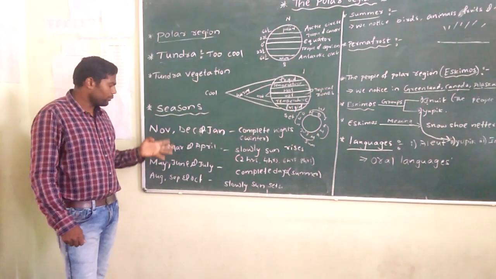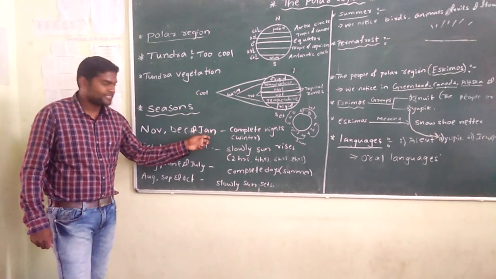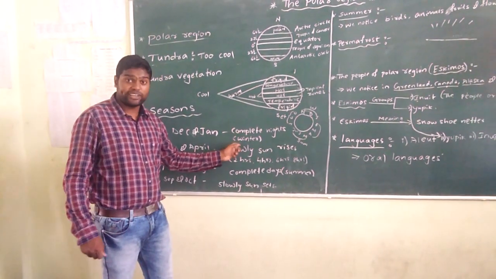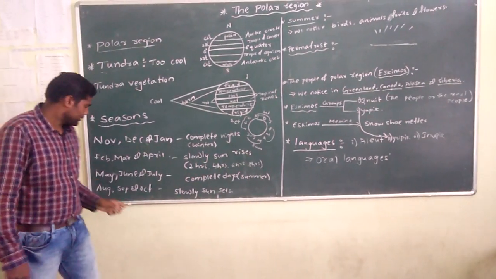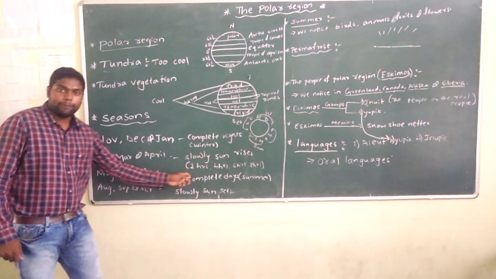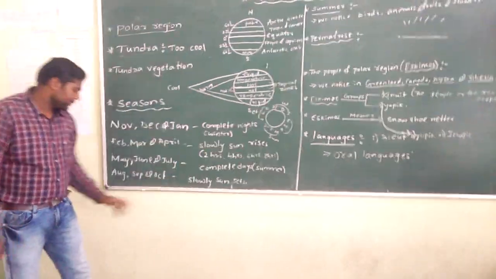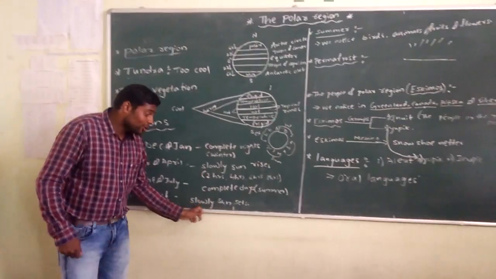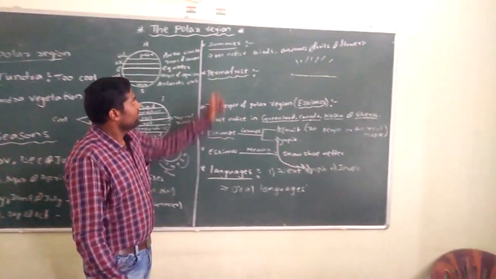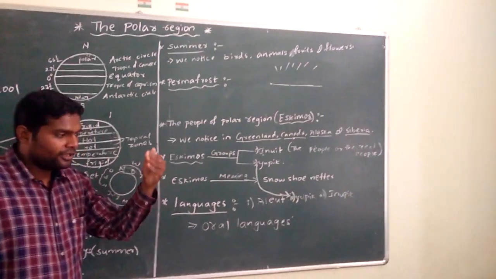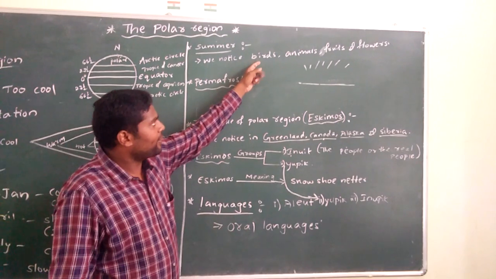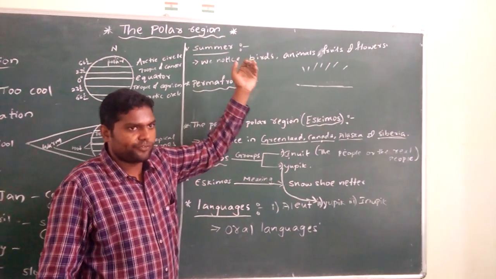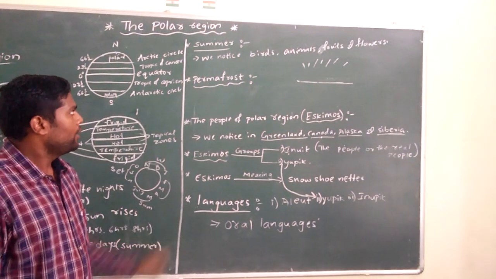Seasons: 4. November, December, January. We experience complete nights. Winter season. February, March, April. Slowly the sun rises. May, June, July. Complete days. Summer season. August, September, October. Slowly sun sets. Mostly in the summer we notice plants are about to germinate. We notice birds. We notice animals. We notice fruits and flowers.